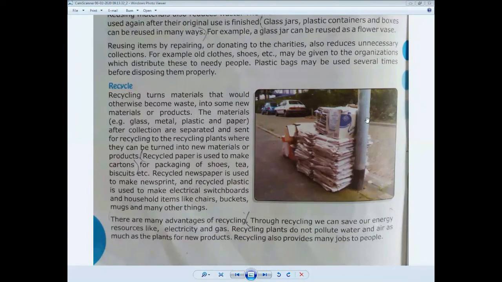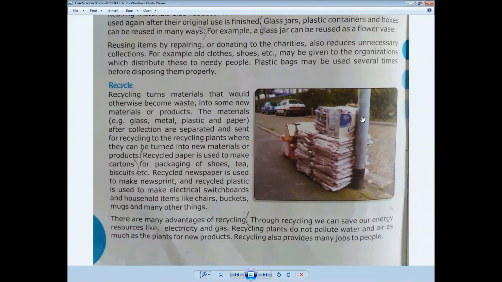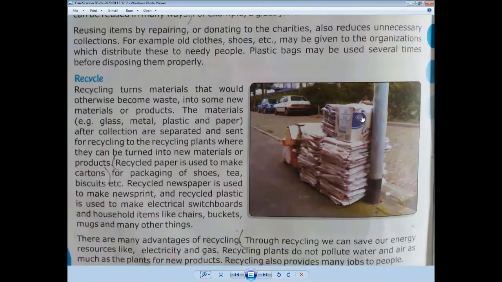Recycling plants don't pollute water and air as much as plants for new products. Recycling also provides many jobs to people. As we have seen in our city, in our country, there is a big problem, that is unemployment. By using the third R, that is recycle, we can overcome unemployment in our country. So now come to the content of your book.